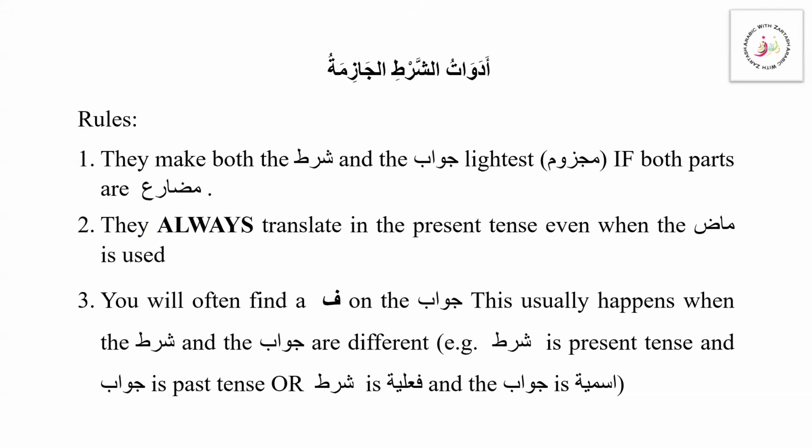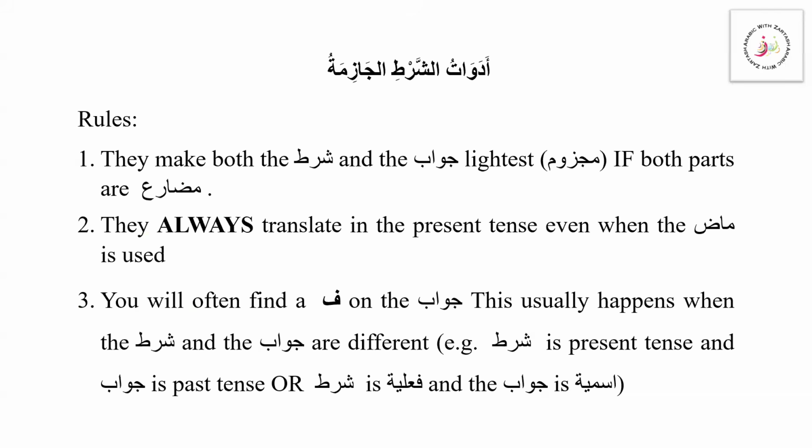So the first one is that for the Adwat Shart Jazima, we have the jawab shart and the shart both in the form of fi'l mudari, and they are always going to be translated in the present tense, even if we see a fi'l madi used.